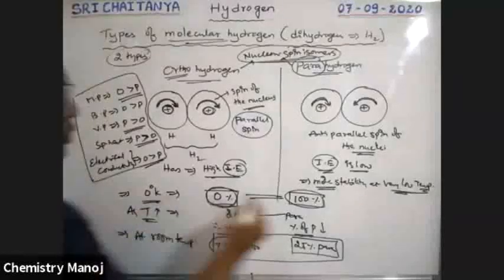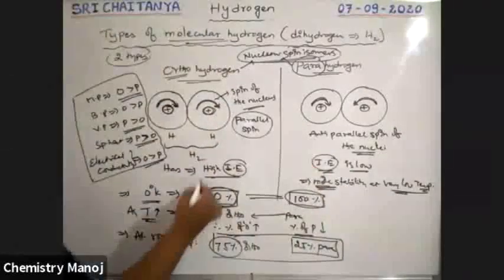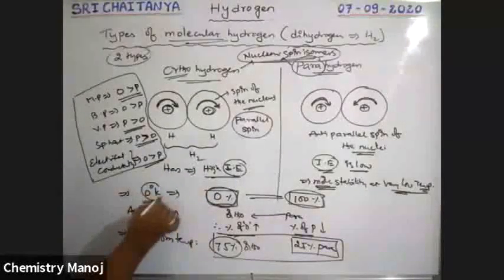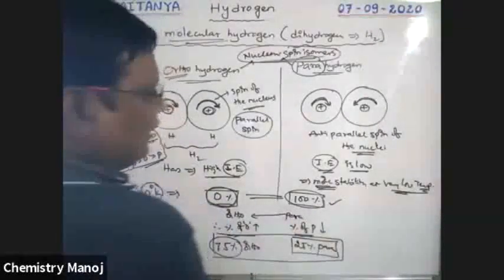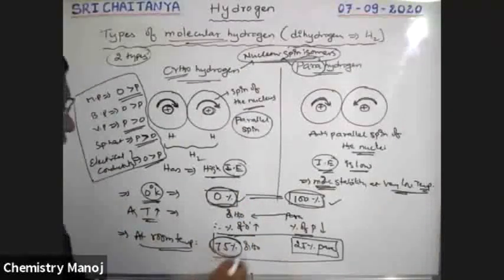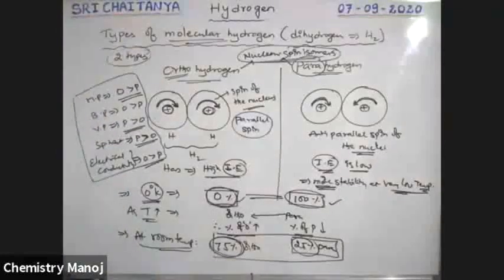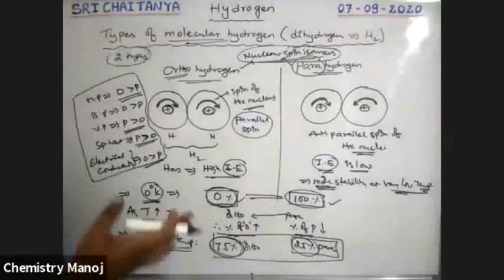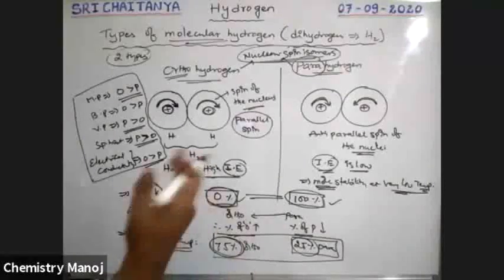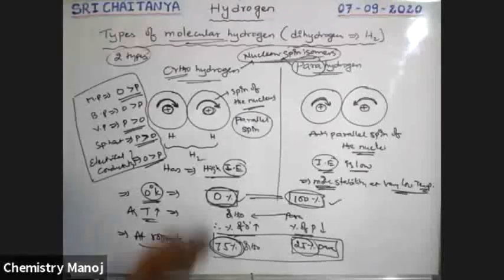So at very low temperature, para is stable. At high temperature, ortho is stable. At 0 degrees Kelvin, 100% para, 0% ortho. At room temperature, 75% ortho, 25% para. More than 75% ortho may not be possible, even though the temperature increases.